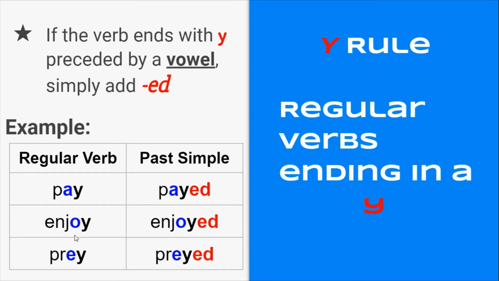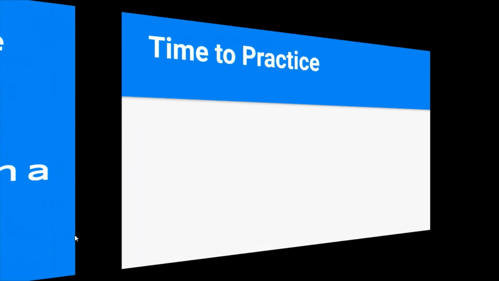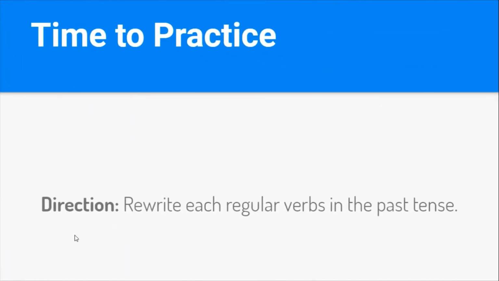That's right. So as you notice, once again, let's recap this. If I have the consonant Y preceded by a vowel, then all I need to do is add the suffix ed at the end of my verb to form the past tense. Now, let's look at another one, okay? So here we go. Okay, let's practice.